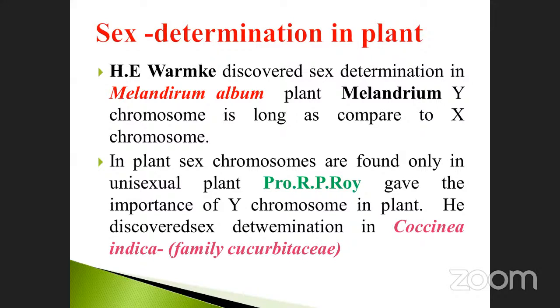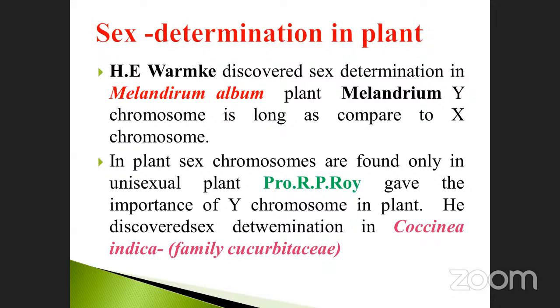Before that, what we studied was sex determination in human beings. Before that, there are also other types of sex determination. See here, sex determination in plants. This was first introduced in which plant? Who is the scientist? H.E. Warmick discovered sex determination in Melandrium album. Note it down, my dear students.